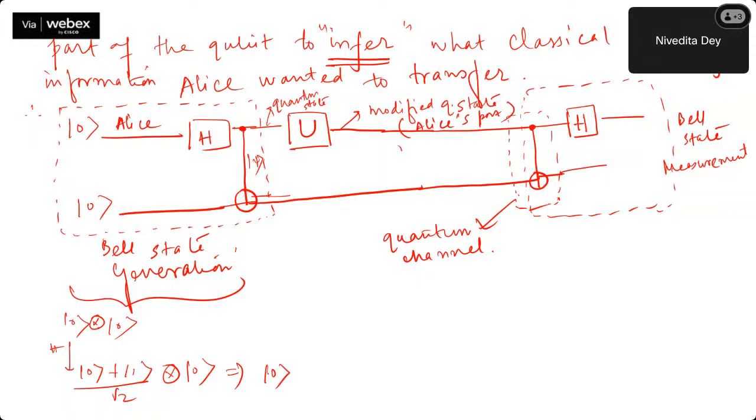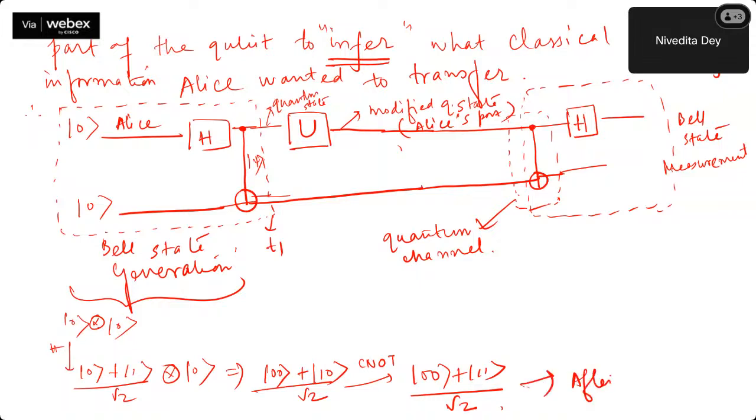So this is |0,0> and |1,0> by root 2. Now CNOT. So this will become (|0,0> plus |1,1>) by root 2. And till this part, this is say T1. So at T1, we are here. After T1. So this is the schematic of the superdense coding circuit, or dense coding circuit.